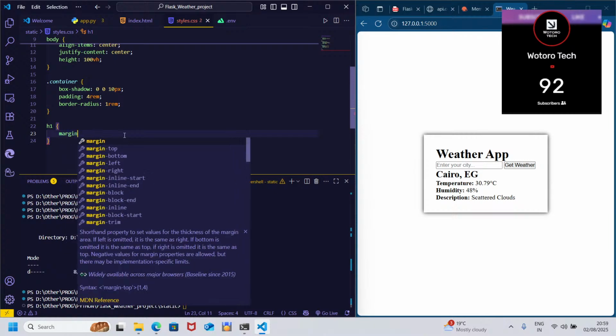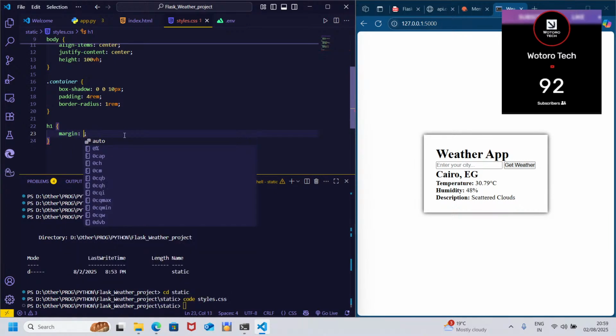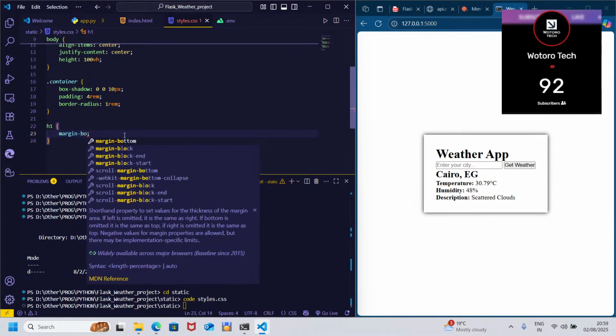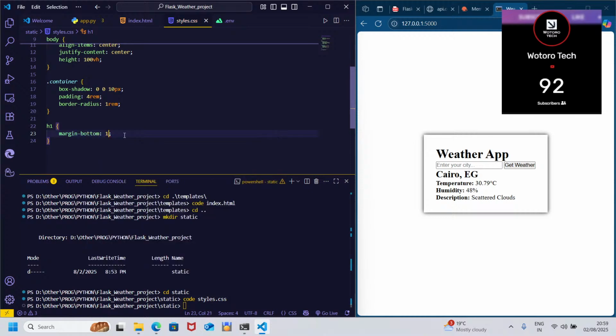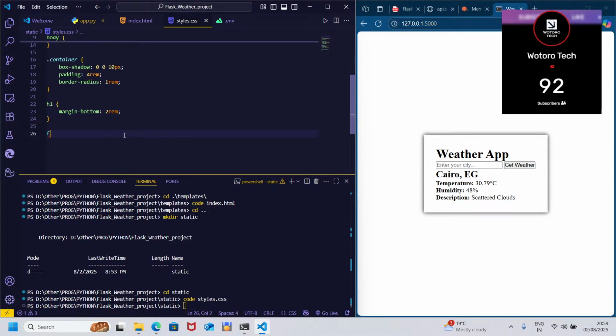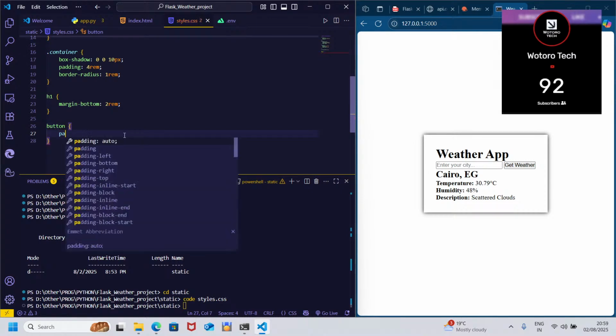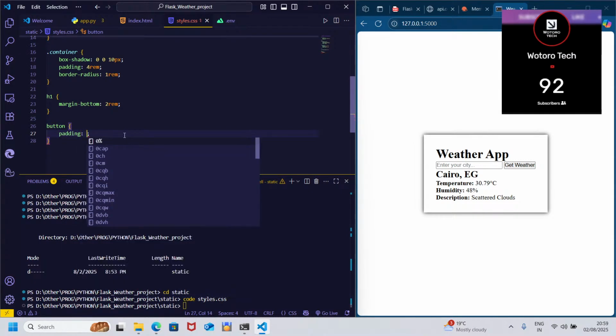Margin, margin bottom, button. I think I'm just doing some random styling so that I refresh at once.